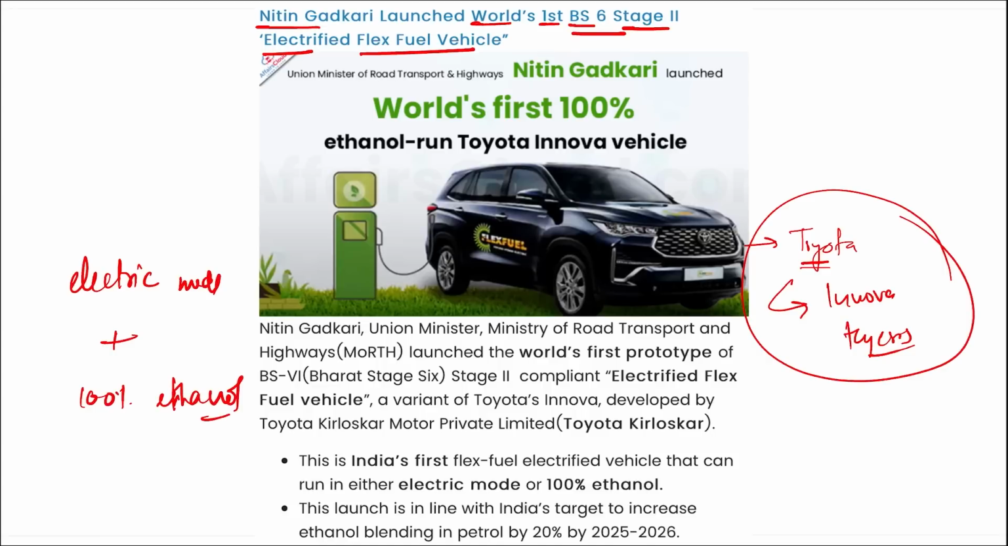The launch is in line with India's target to increase ethanol blending in petrol by 20% by the year 2025 till 2026. Right? Then remember, the upcoming stages of this prototype will include meticulous refinement, and the innovative vehicle has an internal combustion engine and is capable of operating on petrol and any blend of petrol and ethanol. Until now, the maximum limit of mixing is set around 83%. Correct? So coming back, it was Toyota in their Innova High Cross. This world's first BS6 Stage 2 electrified flex fuel vehicle has been launched.